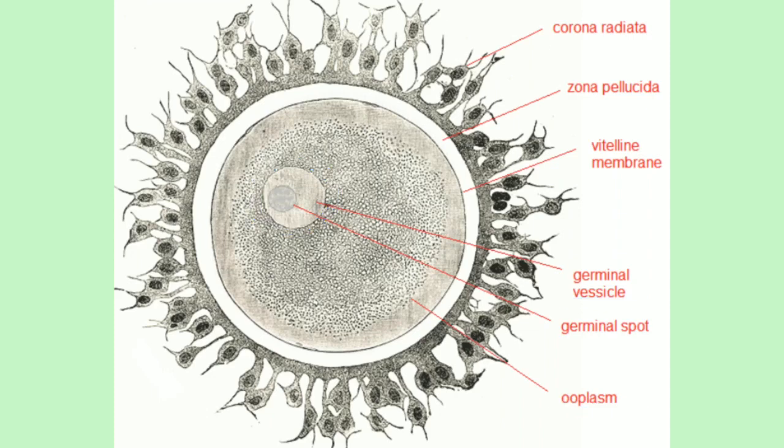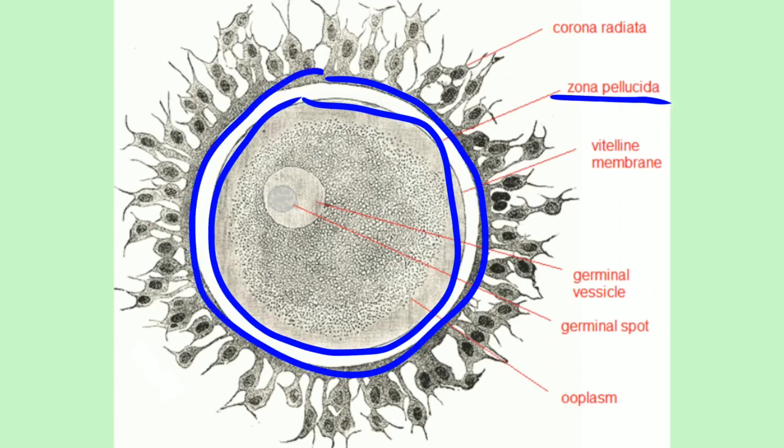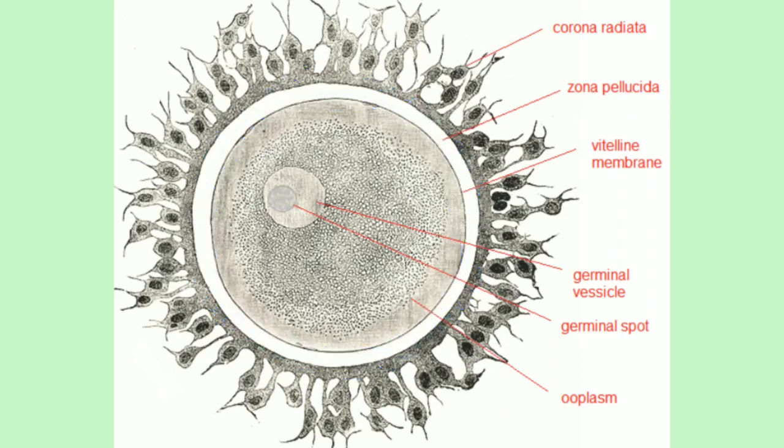Here the cell membrane of this ovum is called the vitelline membrane. It secretes a non-cellular glycoprotein membrane called the zona pellucida. So by this vitelline membrane, a non-cellular glycoprotein membrane is secreted and this layer is called the zona pellucida. See here this label, zona pellucida. Outside the zona pellucida, several radially elongated cells are present called the corona radiata, which are derived from granulosa cells.